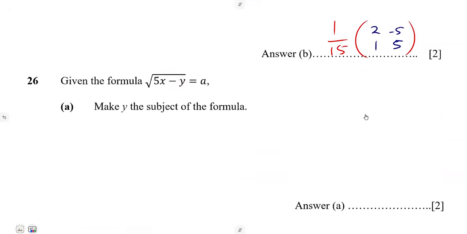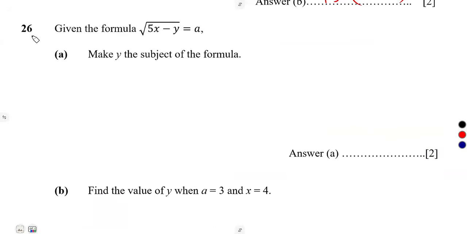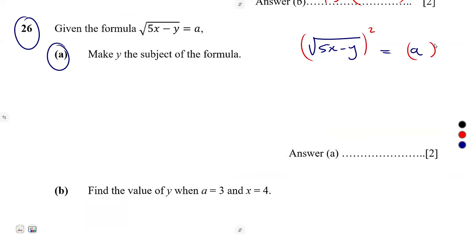All right. Number 26, given this, we are asked to make y the subject of the formula from the square root of 5x minus y, which is equal to a. Just get rid of the square root, you have to square both sides. So you'll be left with 5x minus y equal to a squared.